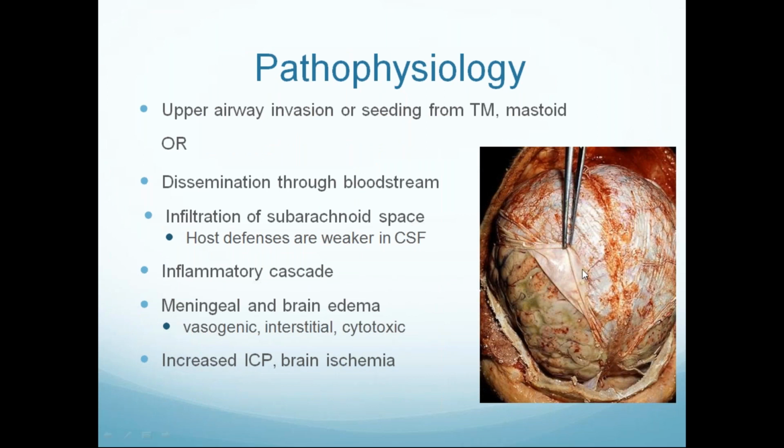This is the brain, and these are the coverings around the brain. This is the arachnoid mater, and this is around it. This is the dura. This is the leptomeninges. The inflammation of this leptomeninges is called meningitis. The classical meningitis involves this leptomeninges.